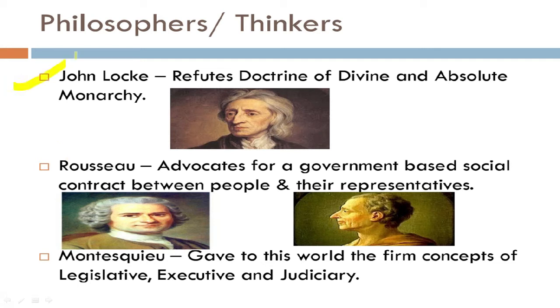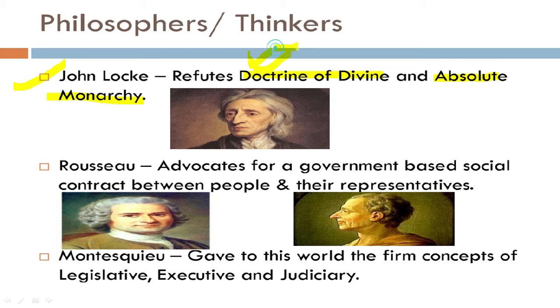Now we see that he directly refutes the doctrine of divine and absolute monarchy. What do we mean by this? Students, you might have seen that there is a theory in European society. You might have seen a king usually accompanied by a priest from a church. There was a theory, a hypothesis in that European society that the king has been sent on the earth by God as a messenger, and that the king has been given all the powers by God to rule the people. So this was the doctrine of divine, that God has sent the king.